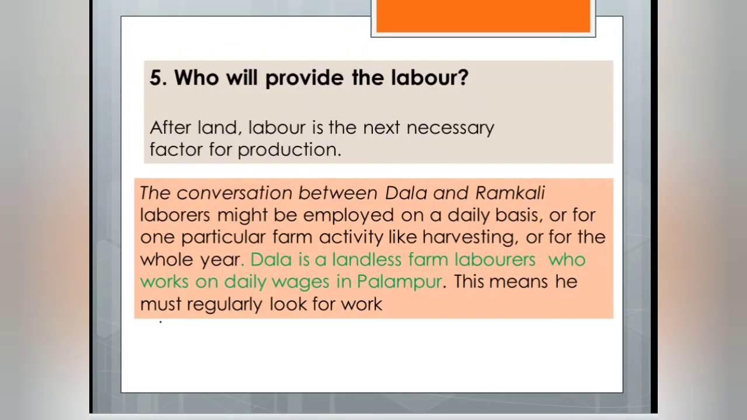Now, who will provide the labor? Labor is also very important. So now we are going to discuss the conversation between Dala and Ramkali. Dala and Ramkali are basically landless laborers. Understood? They don't have land. They are working on daily wages in Palampur. So let's go for their conversation, what they are talking about.